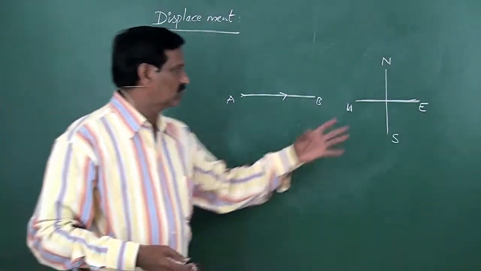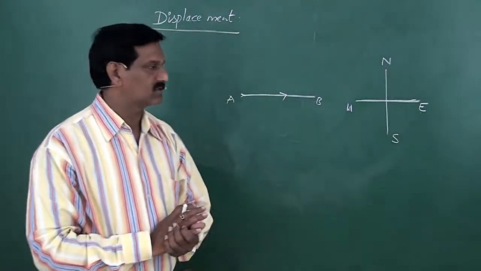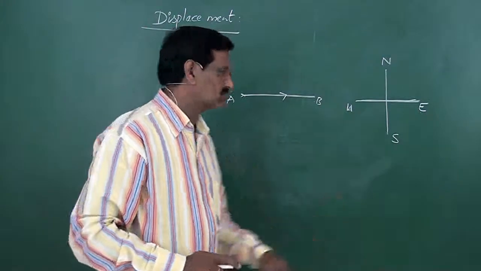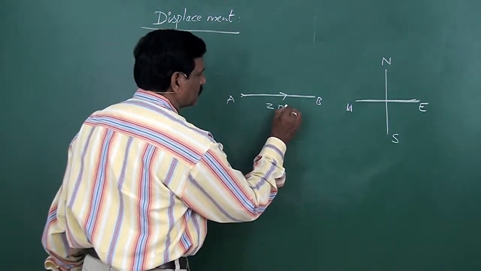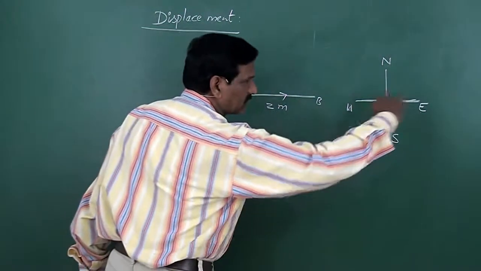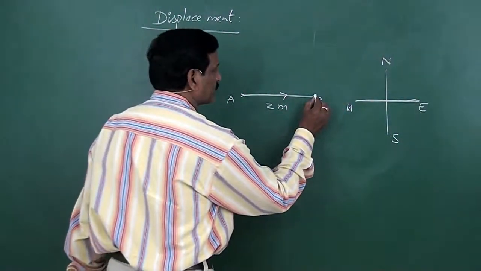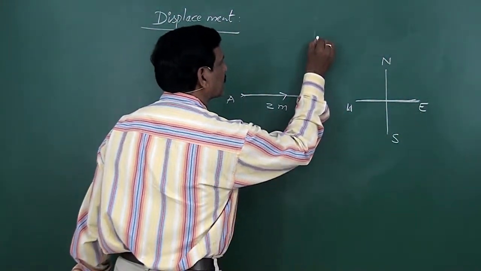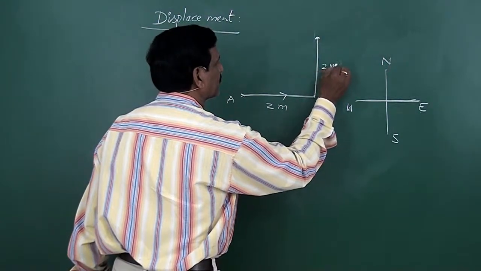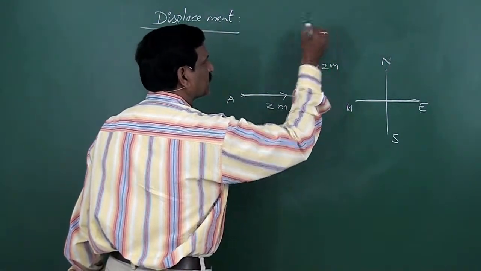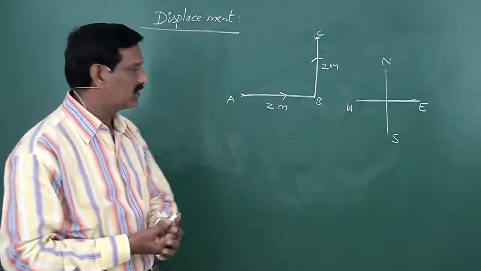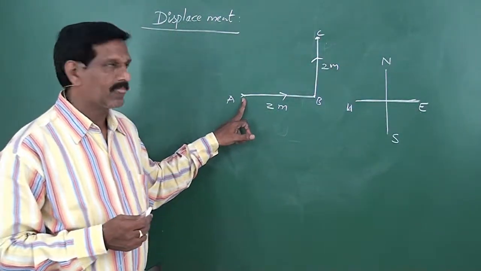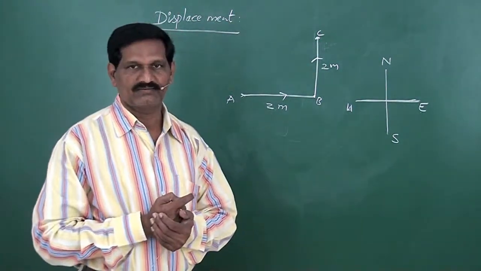So here the body moves from A to B through 2 meter along eastward. Then from B to C, the same 2 meter along northwards. So this is the initial point, and this is the final point.